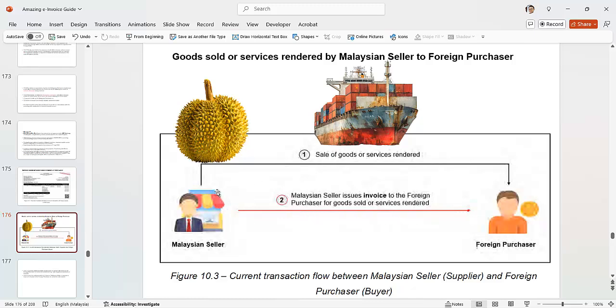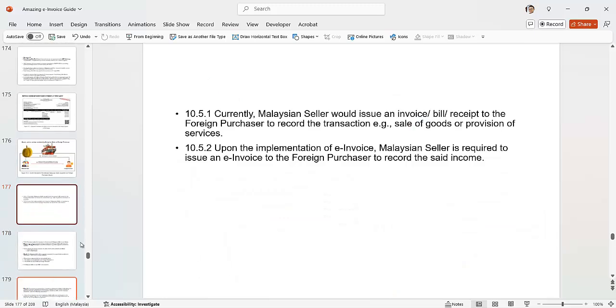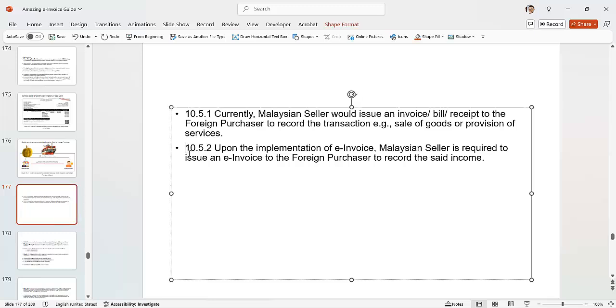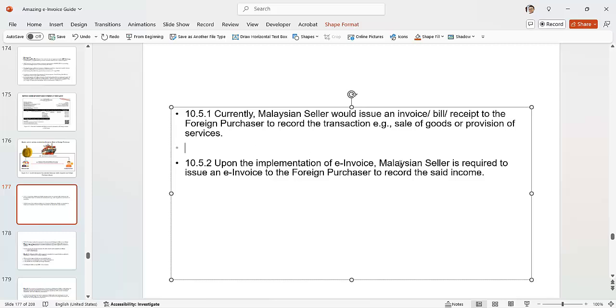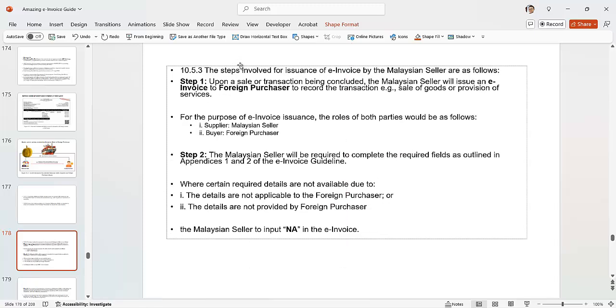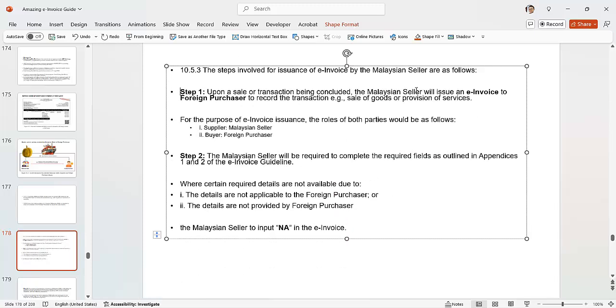Okay. Now in this case, how do we deal with the invoice, right? Let's take a look. We issue an invoice to the foreigner, and then it's required to issue an e-invoice as well. So yes, they still require the Malaysian seller to issue an e-invoice to the foreigners, right? So how do you deal with that? Step one, upon the Malaysian issuing, record the foreigner. For the purpose, the role would be supplier Malaysian. Step two will be required to complete the required fields, where certain fields are not required due to being not applicable by foreign purchasers, or due to the Malaysian seller having to input.